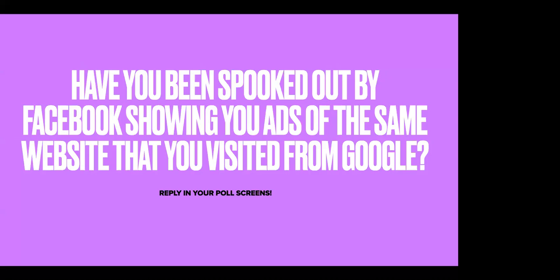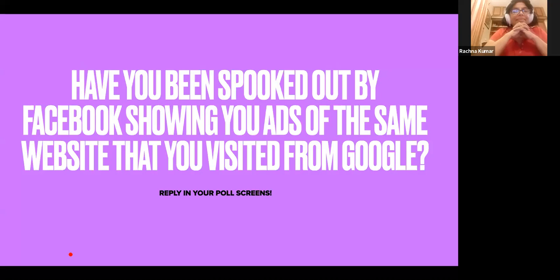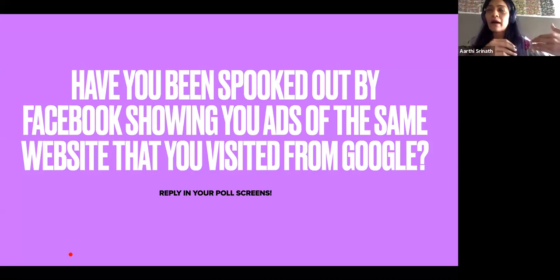So what happens is this is like an exchange which happens between Google and Facebook. Okay, so there is some code which is put on your website, which is a code which is generated by Facebook. So when you visit the website it passes the message back through the code to Facebook saying, so-and-so visited the website. So when you come onto Facebook, I talked about the different kinds of audiences you can create, right? So you can create an audience which is called the remarketing audience.